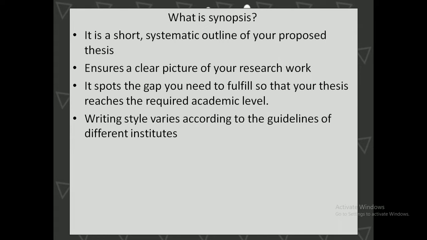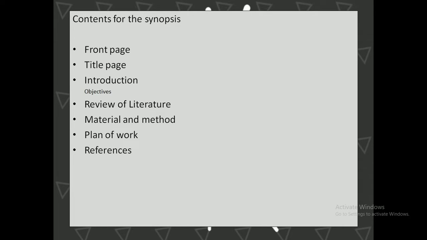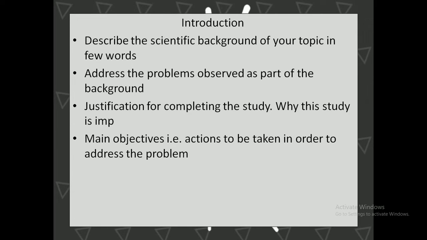So here I would like to discuss some important points regarding synopsis writing, that is, what the contents are. There is the front page and then the title page, which describes your basic info and the tentative thesis title, and then the introduction, objectives, review of literature, material and methods, plan of work and references. So first we will discuss the introduction.